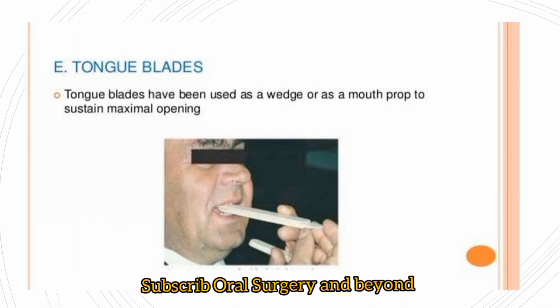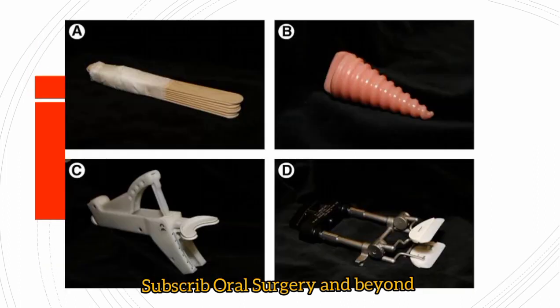Tongue blades, as we know, in the previous era when metal instruments were not available, we told the patient to put a normal wooden stick or ice cream stick in their oral cavity. At every subsequent visit we advise putting in more ice cream sticks than before, so with gradual increase the patient's mouth opening is increased.